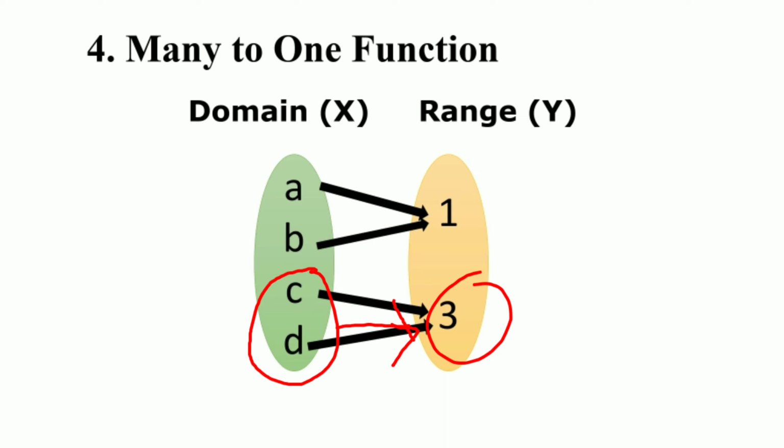Similarly, the elements C and D in the domain have the same image in Y, that is 3. So here more than two elements of domain X have the same image in Y. Such a mapping is known as many-to-one function. Relationships which are one-to-many can also occur, but from the definition of function, they are not functions.